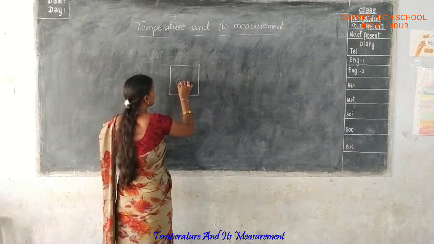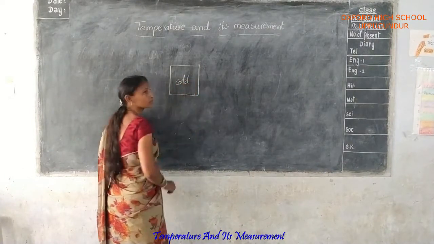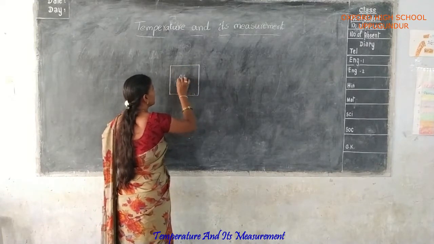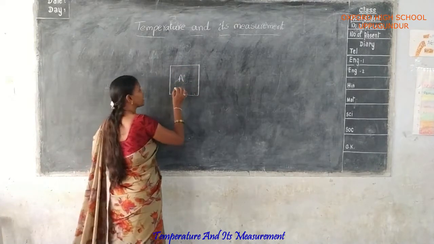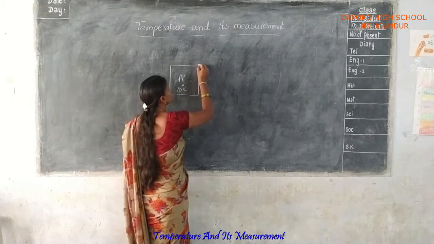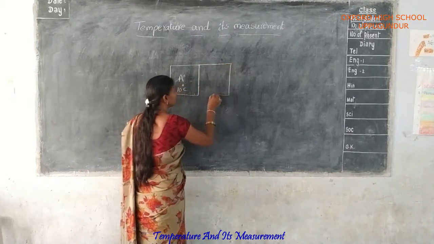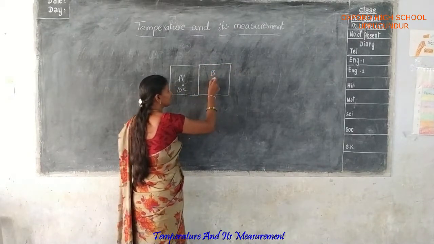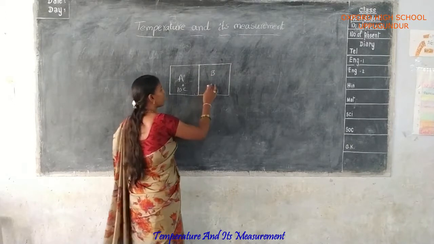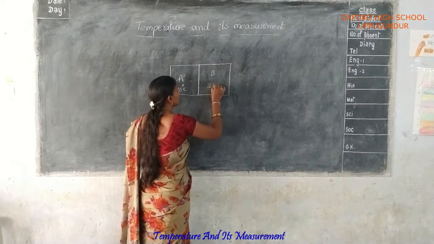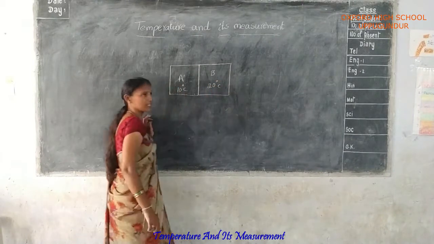Take one system, this is the A system. Its temperature is 10 degrees Celsius, and it is attached to one more object. This system is B, and its temperature level is 20 degrees Celsius.